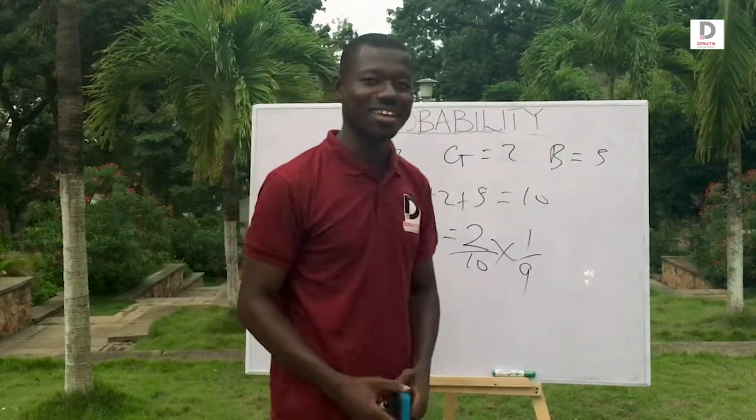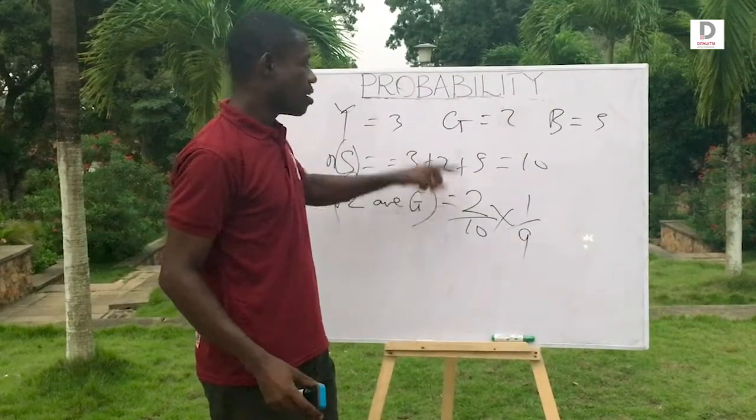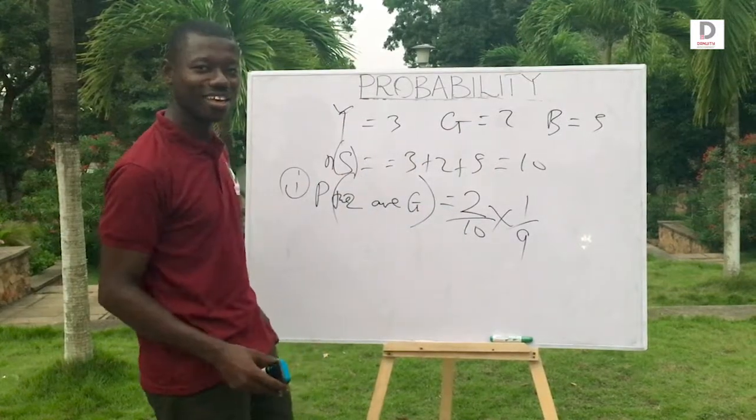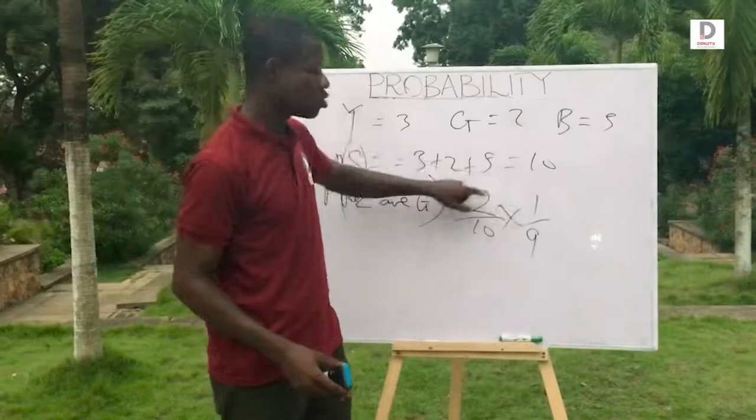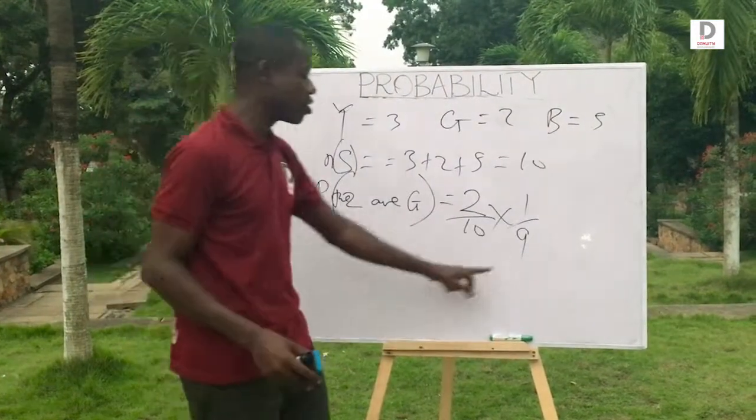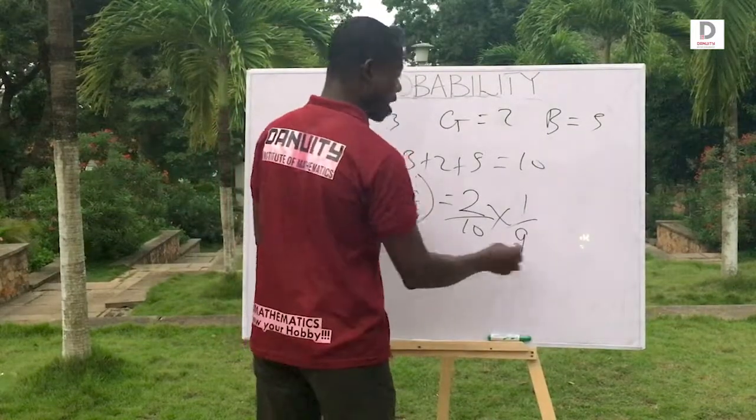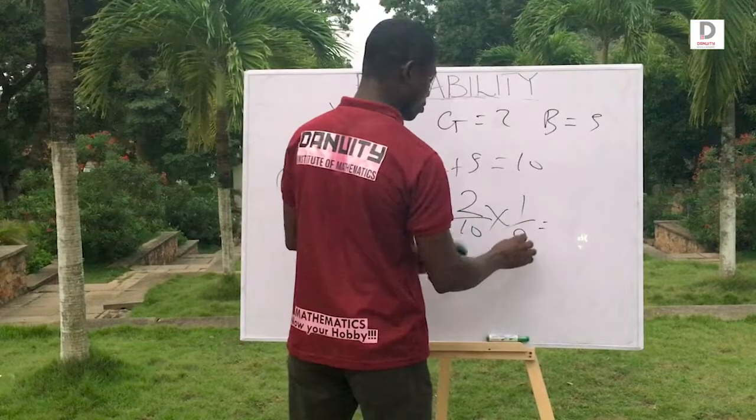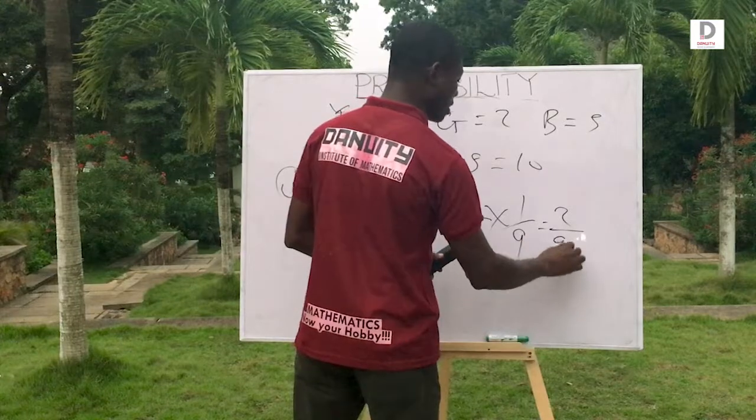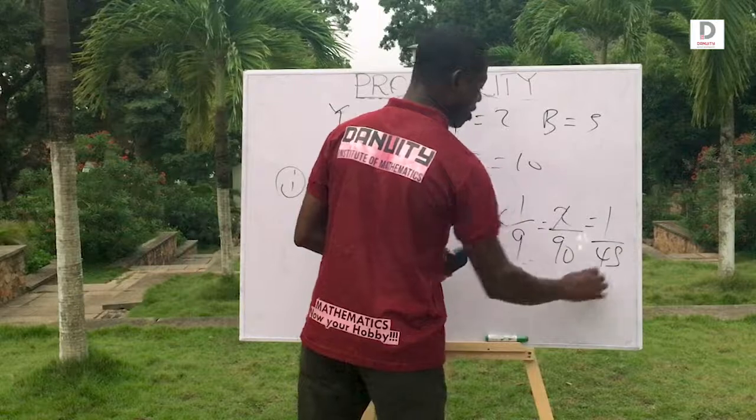That's the dependent event, because green were 2. In the first experiment, you didn't put it back; you took it away. So remaining is 1 green. So you write 1. The total has also reduced because you didn't put it back, so it remains 9. This makes sense. This is the dependent event. So at the end of the day, your answer is 2 over 10 times 1 over 9, which is 2 over 90. So 1 over 45. This will be your answer.